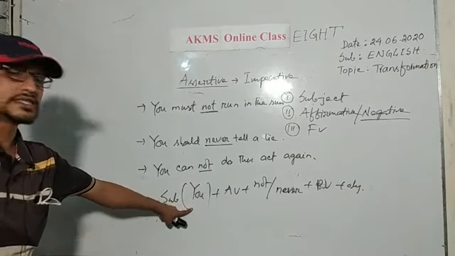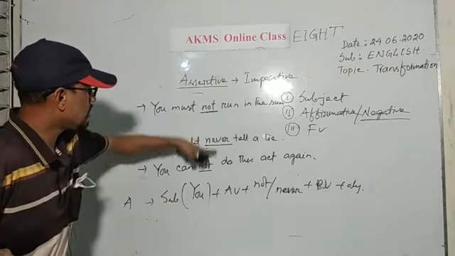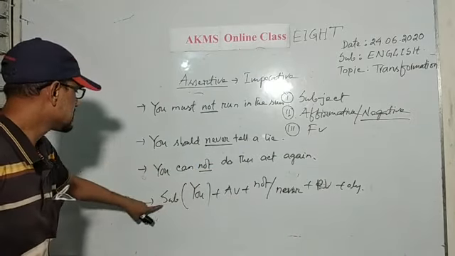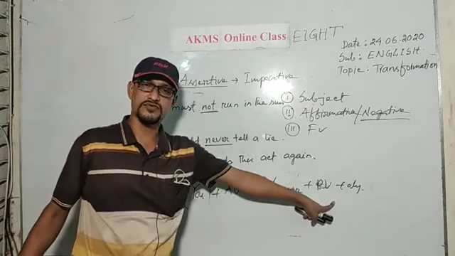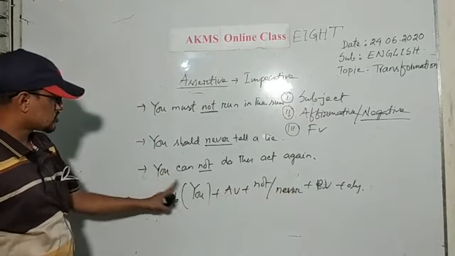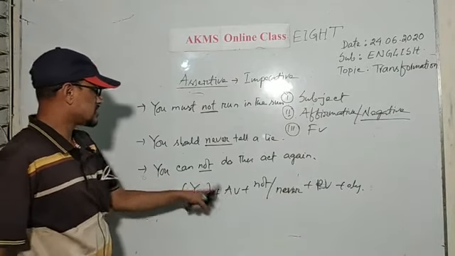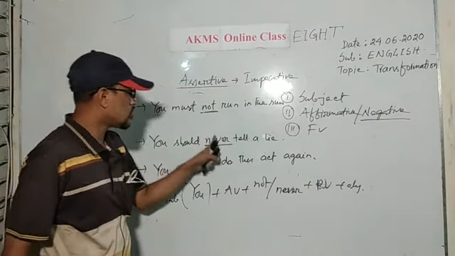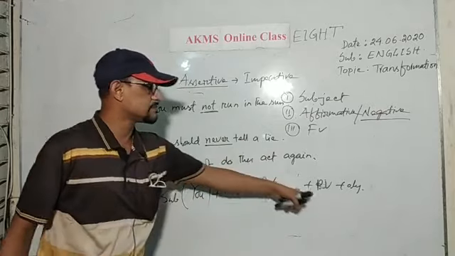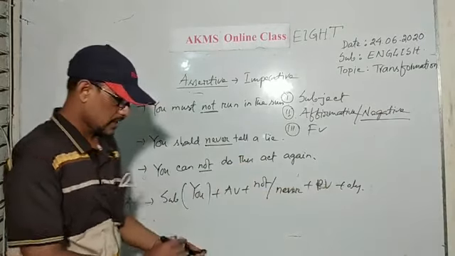You can notice that the structure of these sentences is in that form. Subject, auxiliary verb, not or never, then principal verb and object.